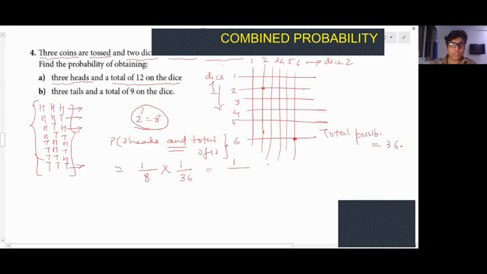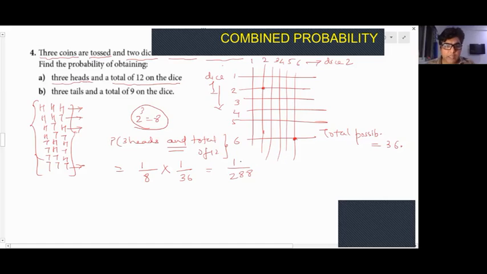I hope that's understood. Clear? So 1 upon 8 and this is 1 upon 36. That's perfect, right? 8 into 36 is 288. Hopefully, just check out the calculations. That's not that important. I hope that is understood by everyone. Clear with the idea, right?